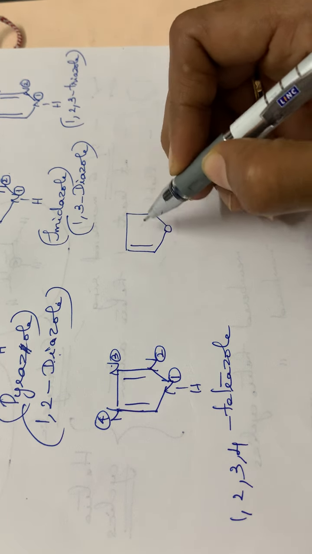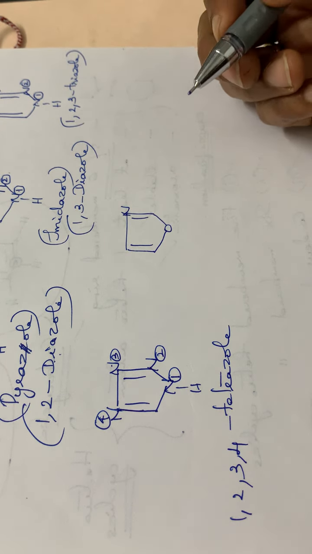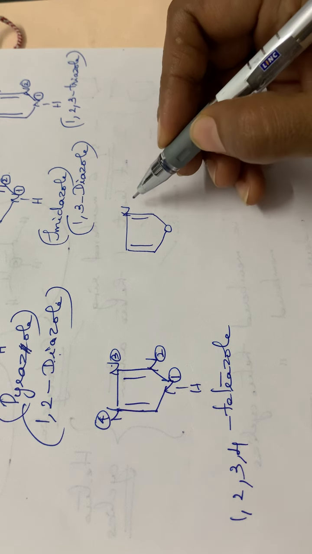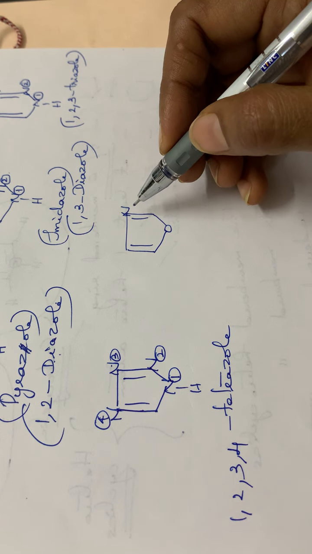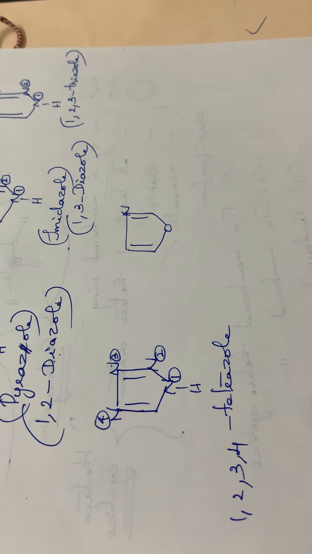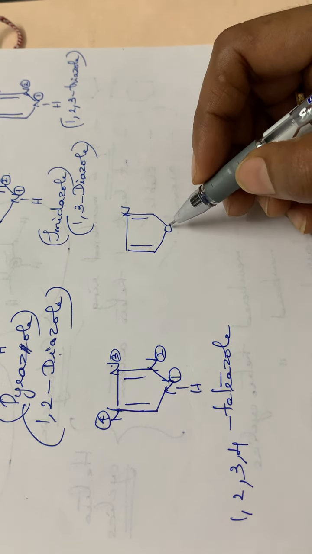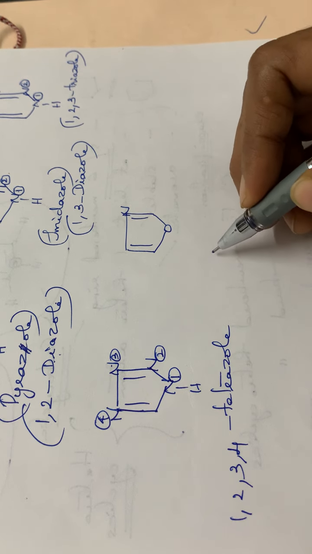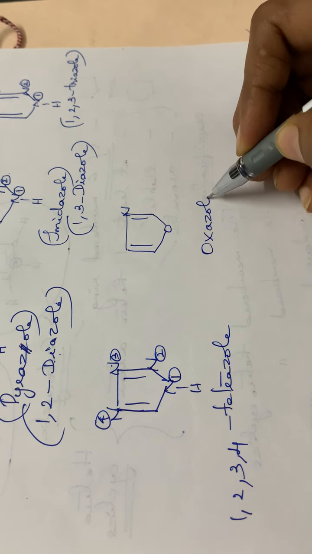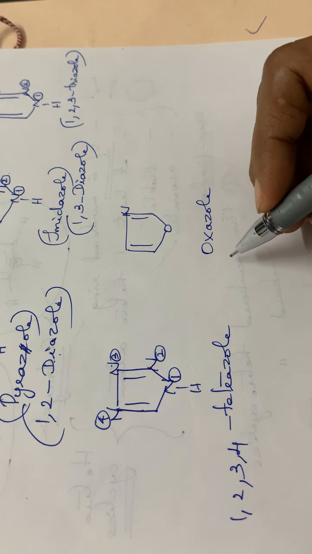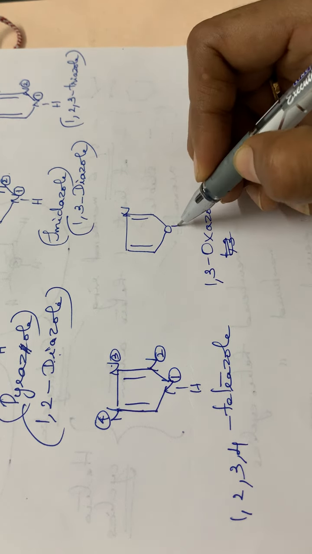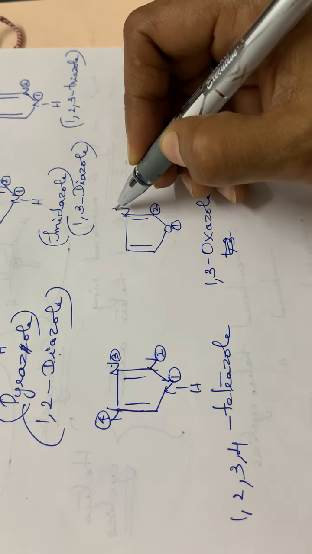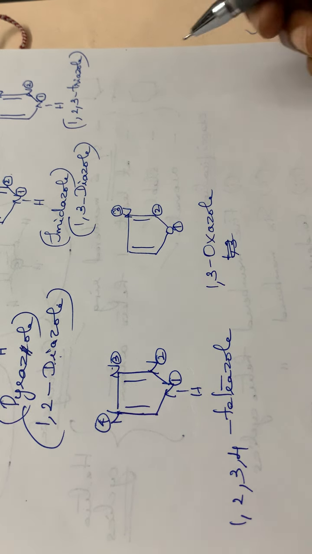Here oxygen atom. Then here one nitrogen atom. Okay. So the first position an oxygen, and at the second position there is a nitrogen atom. So since a nitrogen is there, in the compound there will be a term called azo, isn't it? Azo will be there. And also azo combining with oxygen atom. So we can write it as oxazole. Okay, oxazole, or it will be 1,3-oxazole. Sorry, 1,3-oxazole. First, then second, then third. Okay. Then the next one, another compound.